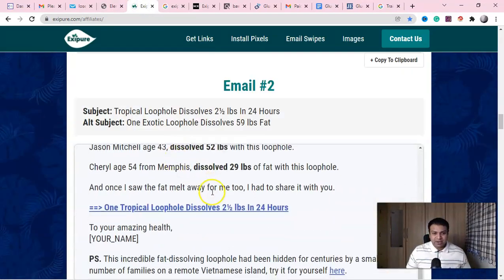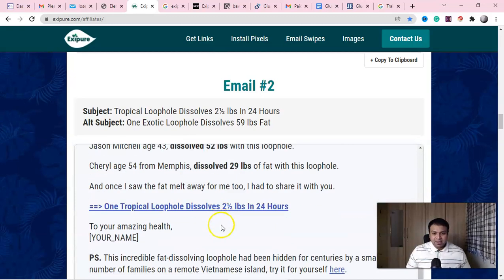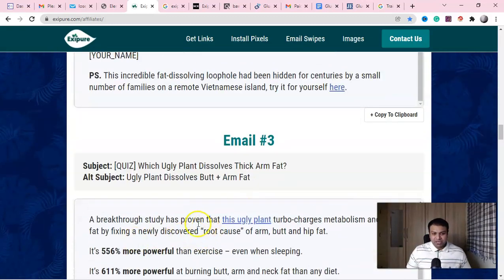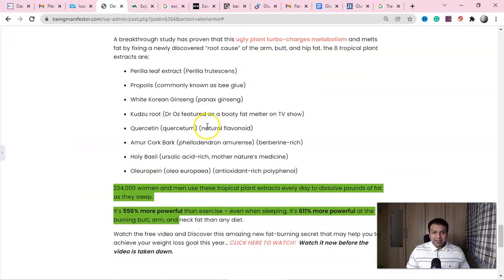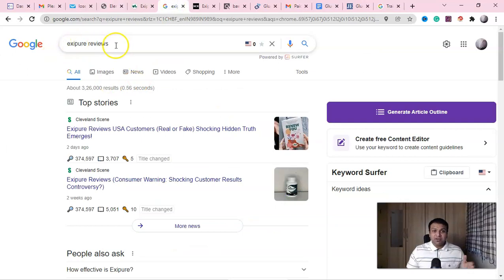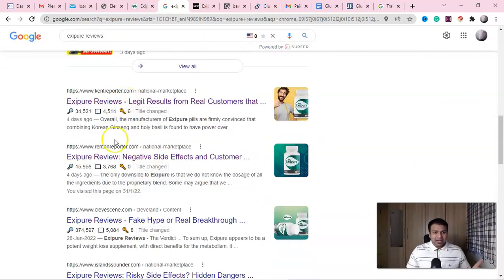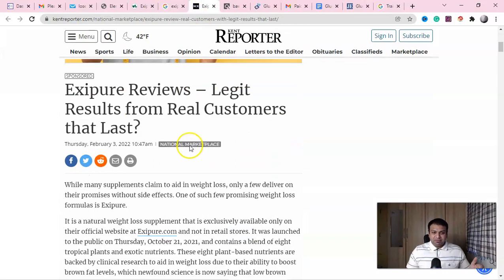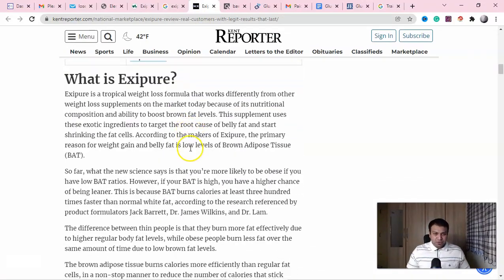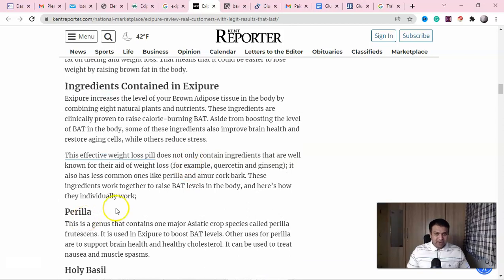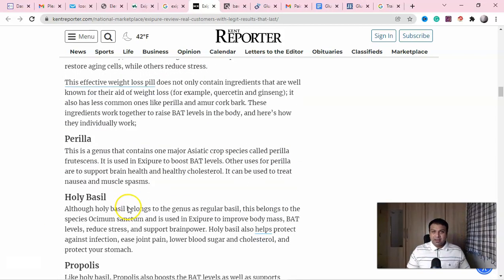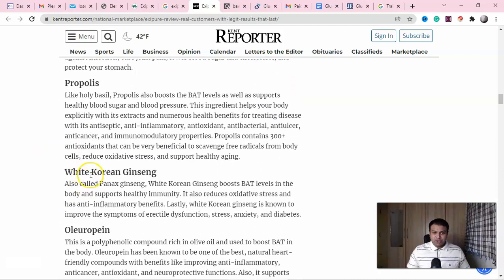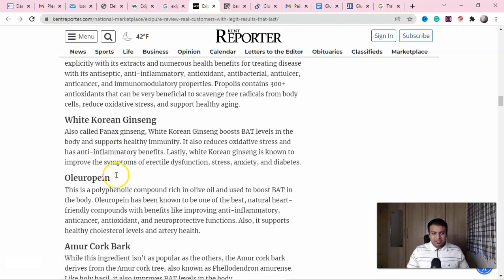Okay, look at this one here. You'll get all the copy from here. Okay. And you can write a breakthrough study has proven the ugly plant. And to get the ingredients fast, right, to get all these ingredients, you have to type in Google Exipure reviews. Okay, this is the fastest way you will get more about this product. Okay, and you can open any of the good reviews where they have shared the ingredients. If you go down, you will see this, right? Look at this, they have shared the Exipure ingredients. Okay, all these are the ingredients. So you can describe those ingredients, or you can just simply give the ingredients there. Okay, it's all up to you.